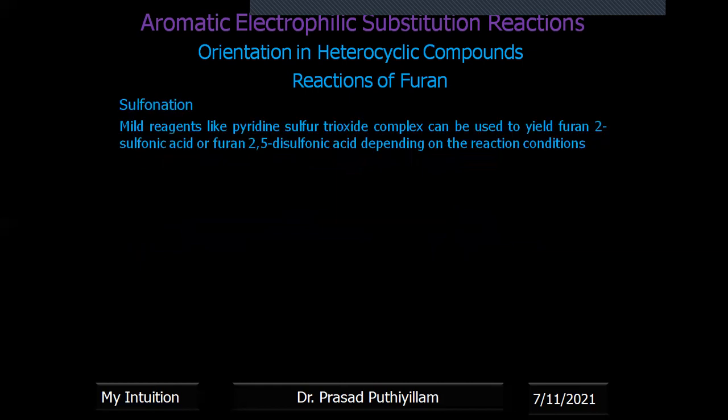Sulfonation of furan. Mild reagents like the pyridine sulfur trioxide complex are used to yield furan 2-sulfonic acid or furan 2,5-disulfonic acid, depending upon reaction conditions. Okay, if the pyridine complex is used with 1,2-dichloroethane at room temperature. Sometimes I'll write RT. RT represents room temperature. Room temperature means our condition around 30 degrees Celsius, or within 25 to 35 degrees Celsius, can be treated as room temperature.